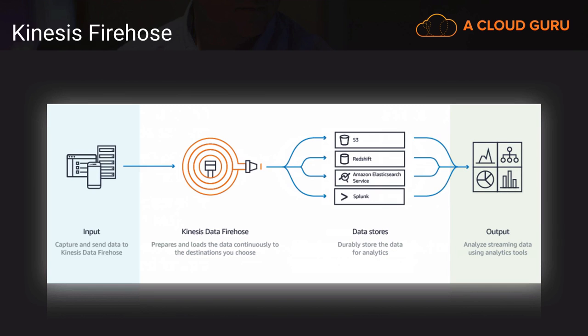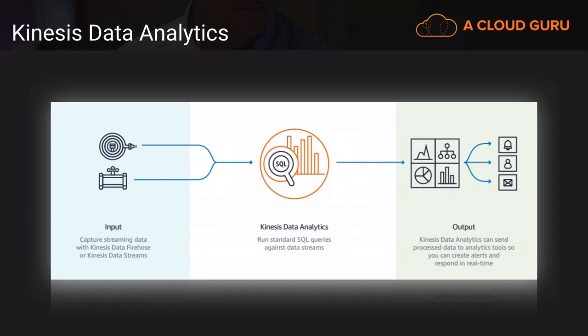We also have Firehose that allows us to automatically send that data to a variety of landing spaces. So if we don't have to process it right then and there, we can land that data in some other system or service. A very interesting feature of Kinesis is we can actually do analytics on the data as it's coming in. So we don't necessarily have to wait until it gets landed in a data warehouse before we start looking at analytics on the data.